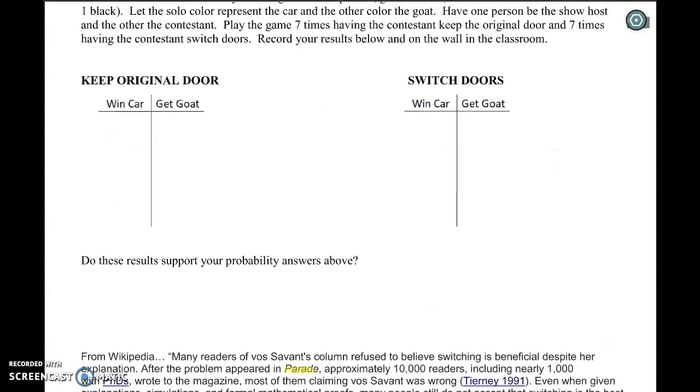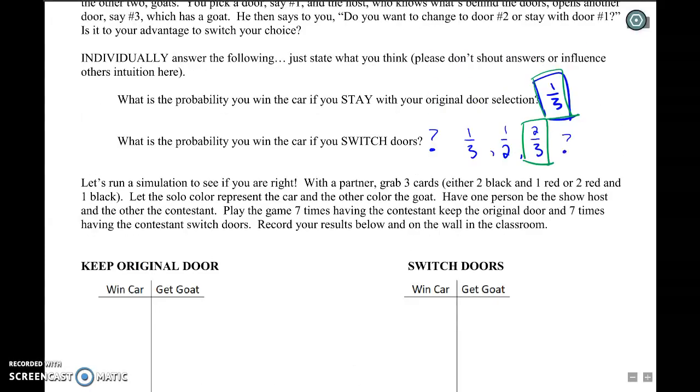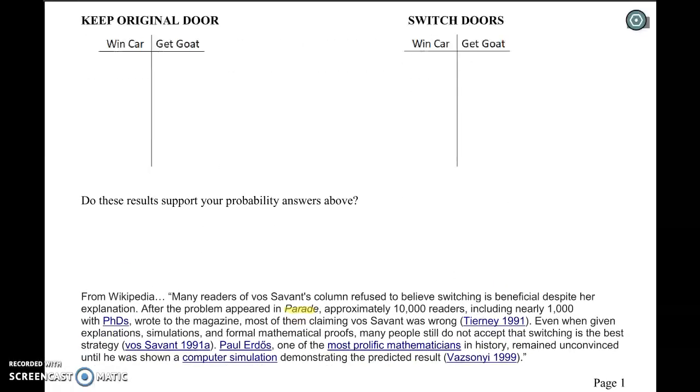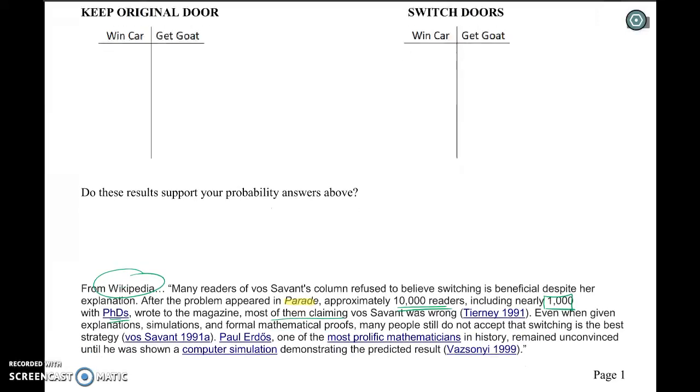Marilyn vos Savant wrote in her column that if you stay on the door, you have a 1/3 chance of winning. However, if you switch doors, you have a 2/3 chance of winning. Well, this caused a bit of an uproar at the time. This information from the Wikipedia page says that 10,000 readers wrote into the magazine, most of them claiming that she was wrong. In fact, nearly 1,000 PhD professors wrote in, many of them claiming that she was wrong. I don't know if all of them did. I'm sure all of them did not.